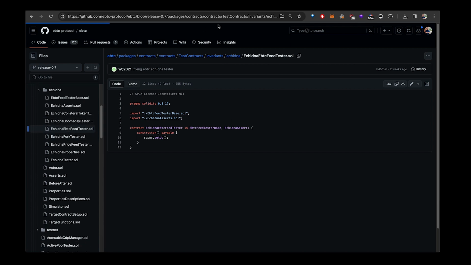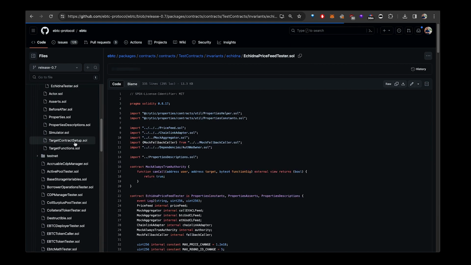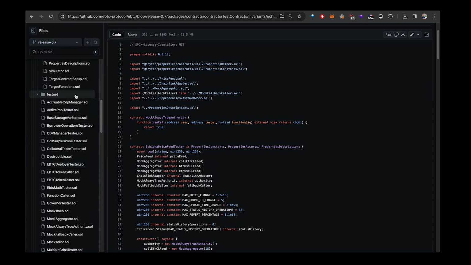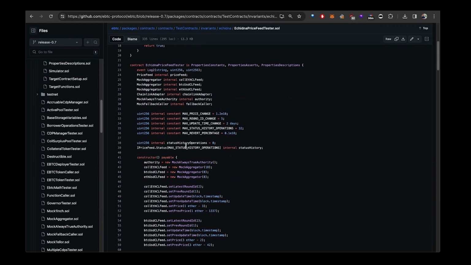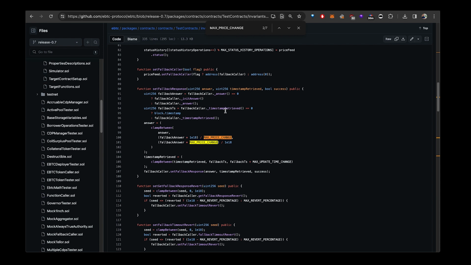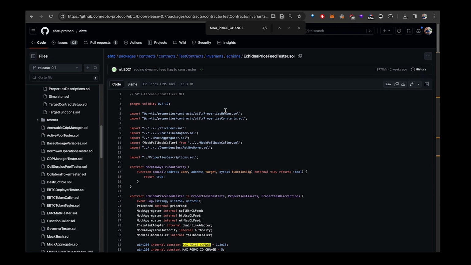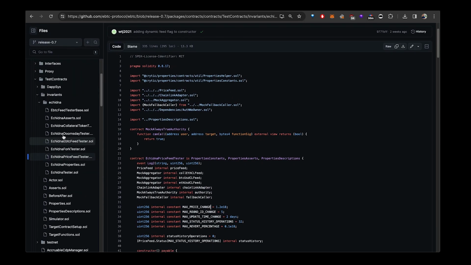I guess we weren't happy with it. And so we ended up using a different price feed. Okay, I don't like seeing this. This is not what we're using, because there's this base, price feed tester base. But that 1.2 was basically the reason why this happened.